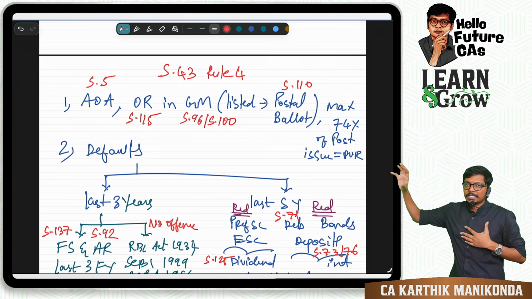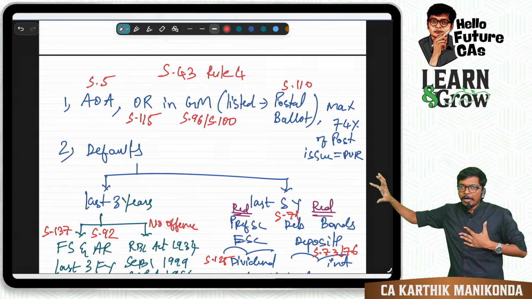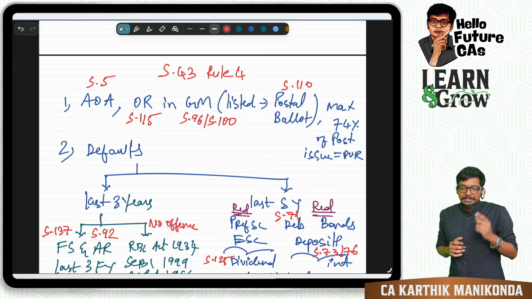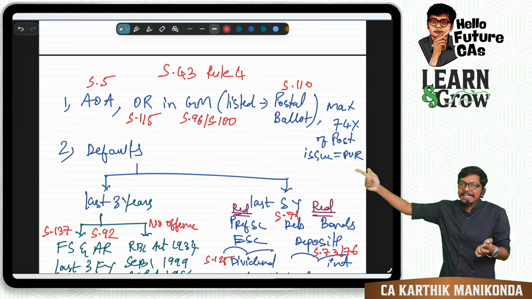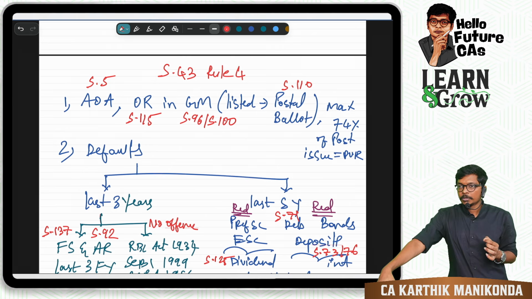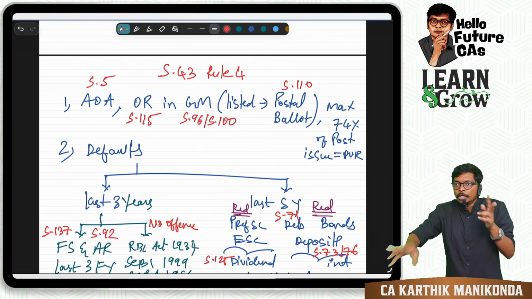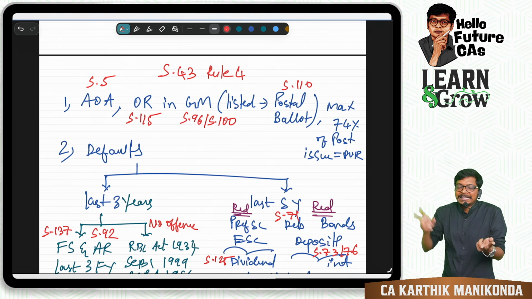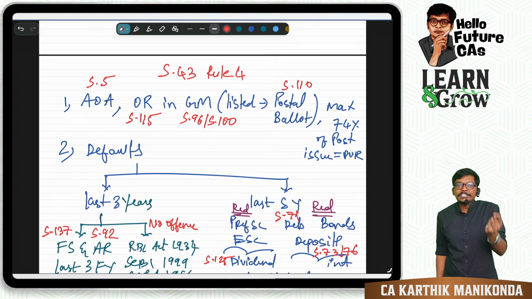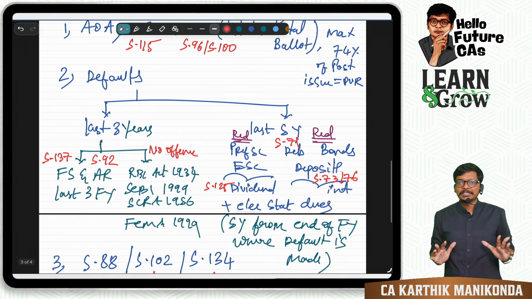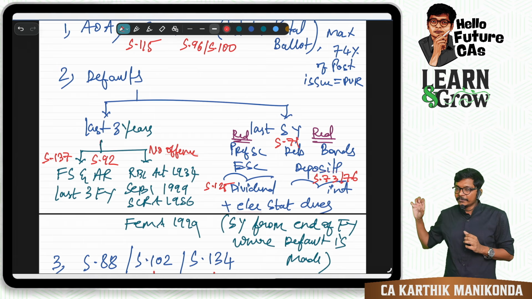First point. The company has to have authorization in articles under section 5. The company has to pass an ordinary resolution as per section 115 in the general meeting under section 96 or 100. In case of a listed company, you have to pass the resolution by postal ballot as per section 110. The maximum post issue capital should not exceed 74% for DVRs. Like this, add with section numbers.